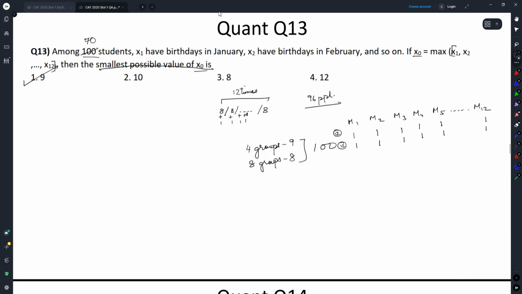More 12 kids have been used up. Then again we use up 12 kids more. Why we are doing this is to ensure: if we are increasing the count of any group, we increase it only when all my other options are exhausted.